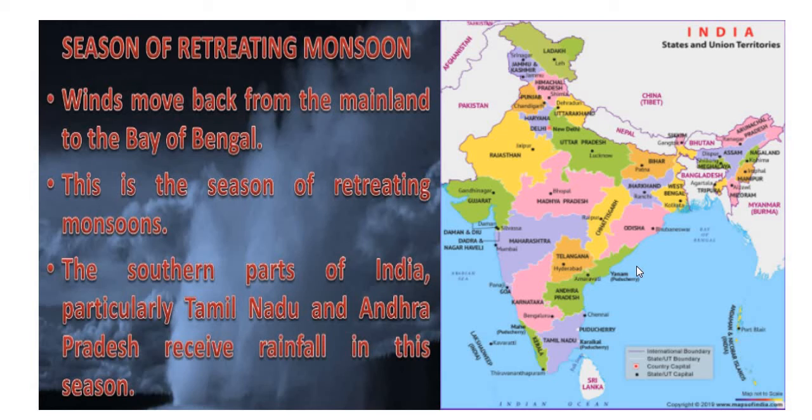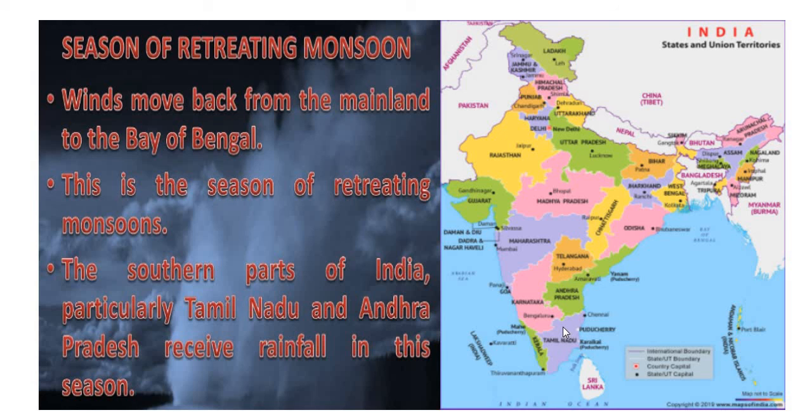The southern part of India, particularly Tamil Nadu and Andhra Pradesh, receives rainfall in this season. At the time of monsoon, these states, Andhra Pradesh is here and Tamil Nadu is here, lie in the rain shadow region. And because of the rain shadow region, these regions do not get rain at the time of monsoon.